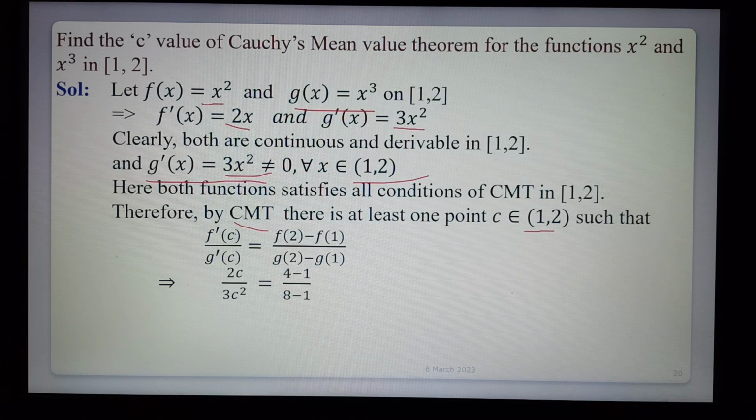Substituting, f'(c) = 2c and g'(c) = 3c², equal to (f(2) - f(1))/(g(2) - g(1)), where f(2) = 4, f(1) = 1, g(2) = 8, g(1) = 1, so (4 - 1)/(8 - 1). Simplifying, 2/(3c) = 3/7. Therefore c = 14/9. So 14/9 belongs to (1, 2). Therefore this is the c value of Cauchy's mean value theorem. Okay.